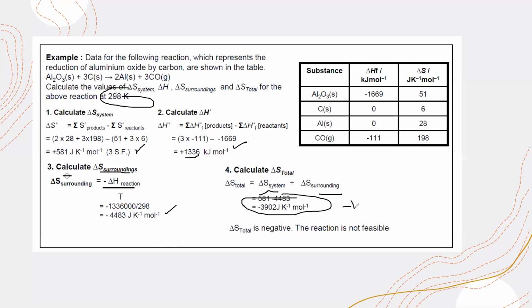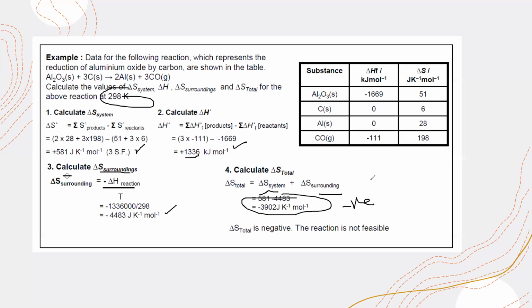Whenever you get a negative answer, it shows that this reaction is non-spontaneous, or not feasible, or you can say the reactants are thermodynamically stable. Is this clear? You'll find these types of questions in the exam. You have to do them step by step. In the exam, it will be stepwise rather than asking only for the final answer.